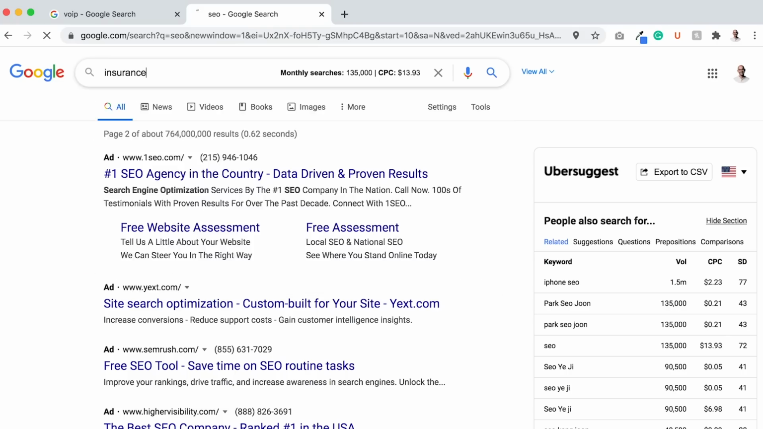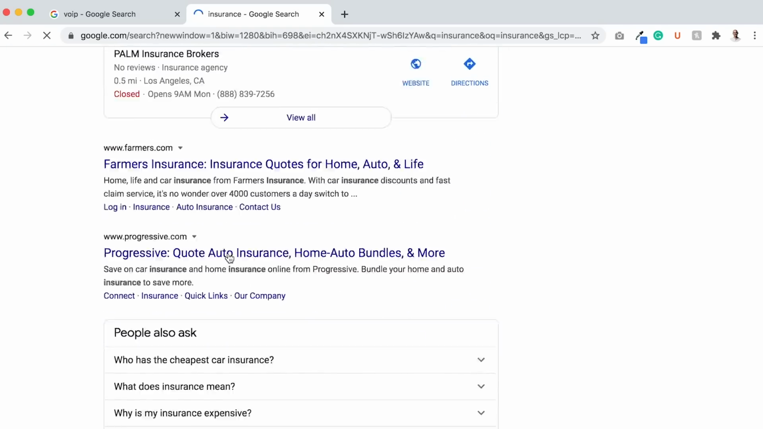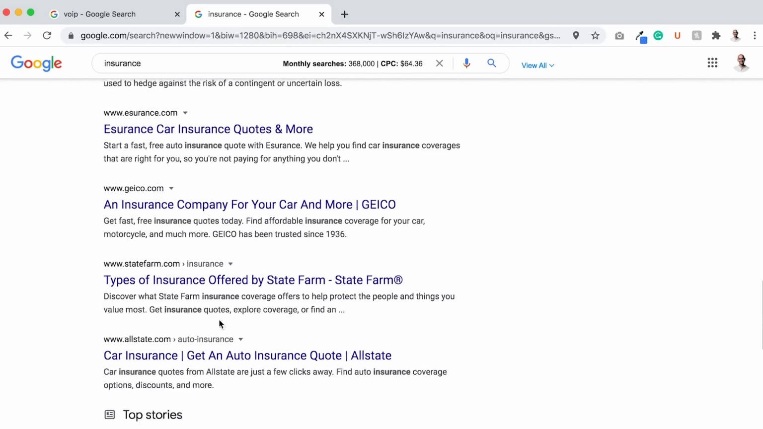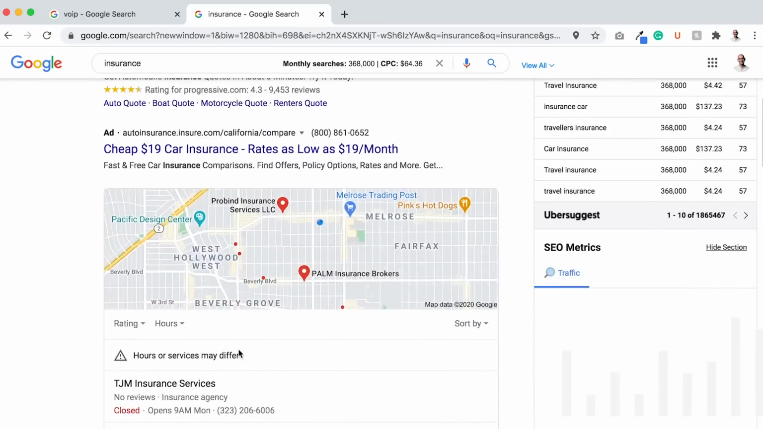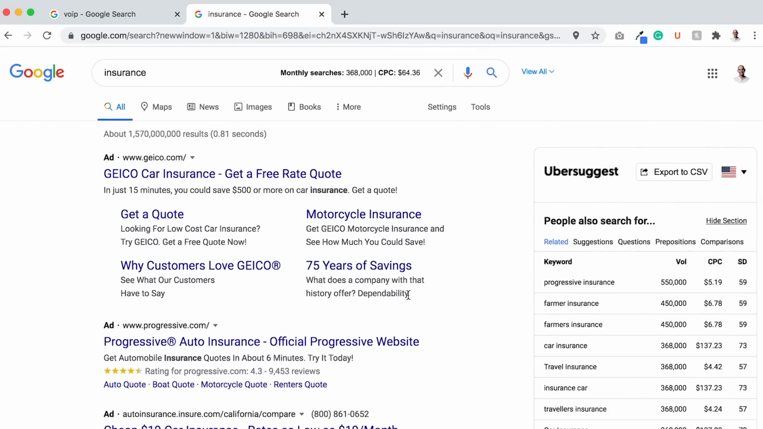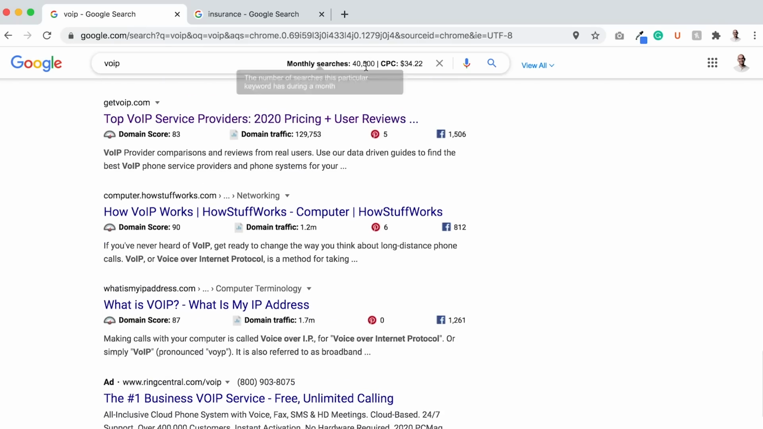So let's type in something like insurance. I haven't seen what's at the top, but let's see, Farmers Insurance, Progressive, Insurance, Wikipedia, insurance, types of insurance offered. Okay, so it doesn't work for every single thing out there, but it works for a lot of the terms out there. And what's happening is Google likes ranking informational sites because people are typing in informational related keywords and they're very popular, and you can see it right here, right?